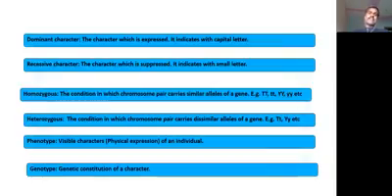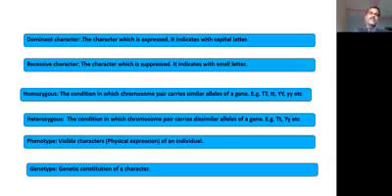Some more terms will come in this lesson. Dominant character is the character which is being expressed. It is indicated with a capital letter. Whenever we write the dominant character, it should be in a capital letter. Recessive character is the character which is suppressed. It is indicated with a small letter.